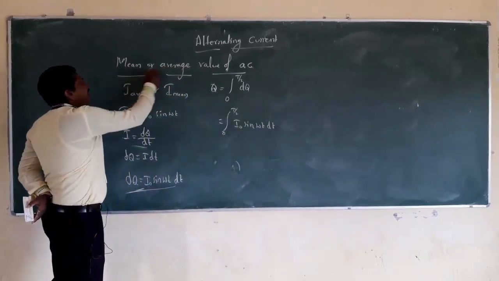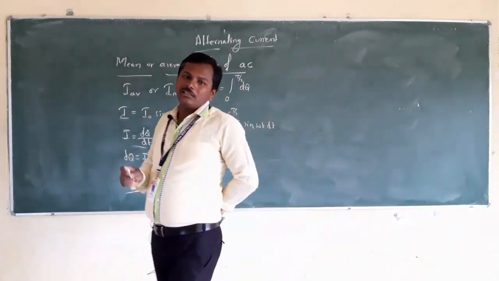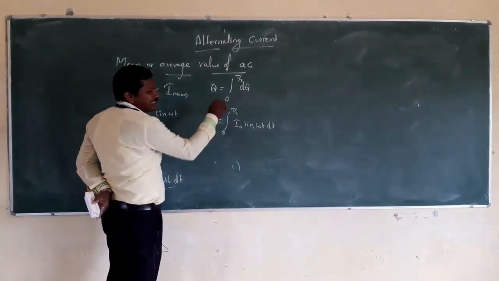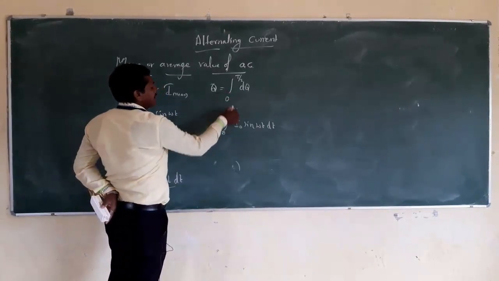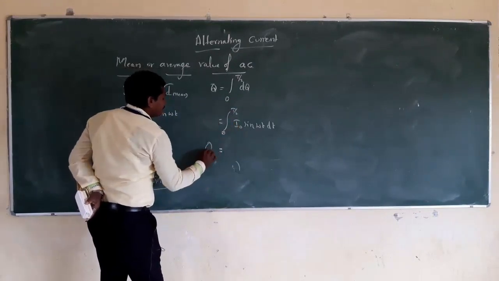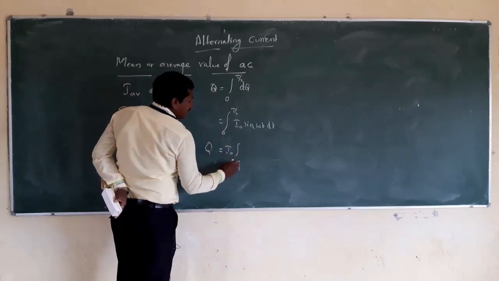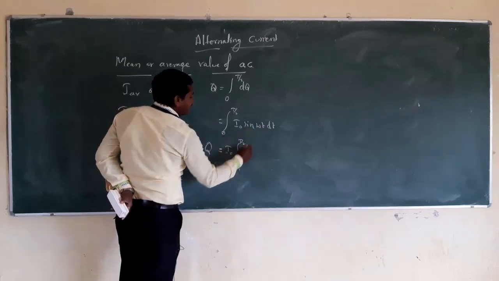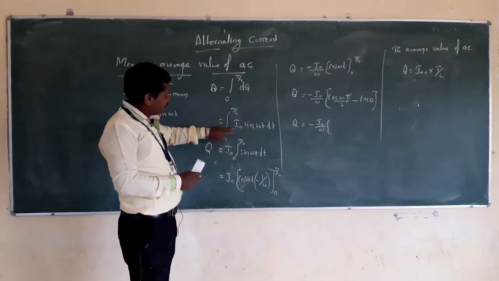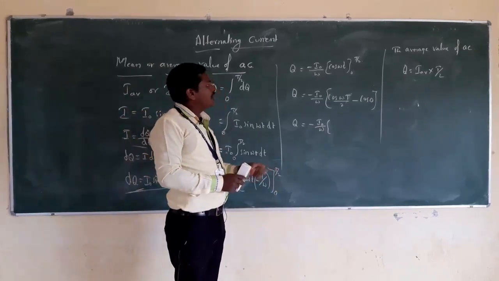The mean or average value of AC is the arithmetic mean of all the instantaneous current in a half cycle. Therefore we take the time period T divided by 2 and integrate in the range of 0 to T divided by 2. If we integrate, q is equal to I naught, a constant, taken outside, times the integral of sine omega t dt, which gives minus cos omega t divided by omega in the range of 0 to T divided by 2.